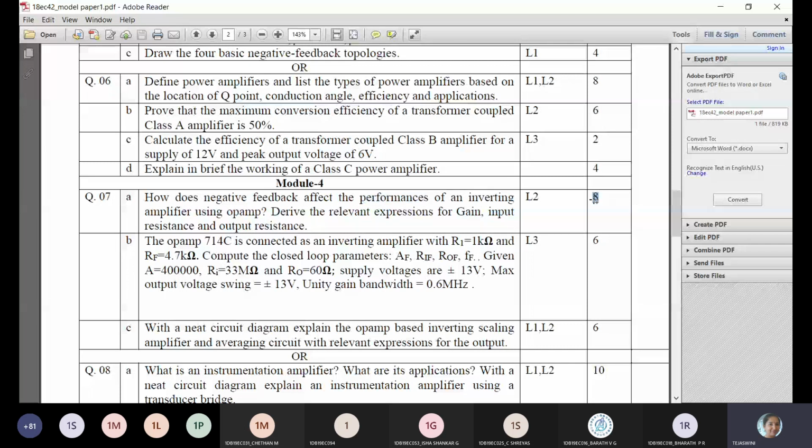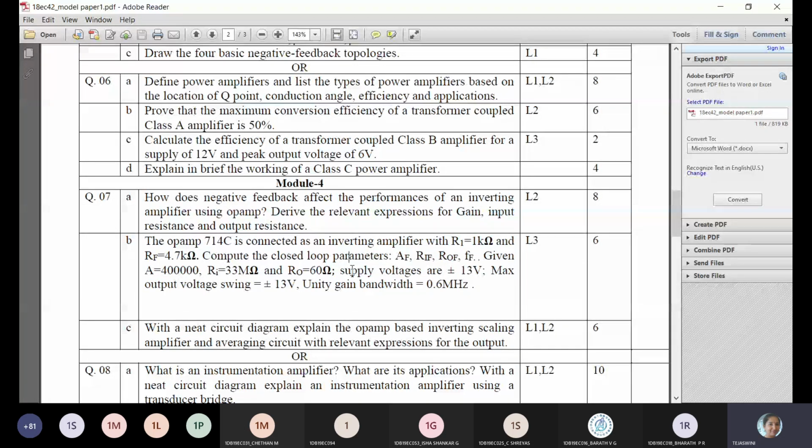So next the problem asked again is the same. Here also inverting amplifier. Here also only the relevant is asked. But sometimes they will ask either one. This is a model paper. So here they've asked for the op-amp 741. Don't confuse, it is 741, mistaken as 7414. 741 IC connected to an inverting amplifier with resistances given R1, RF.